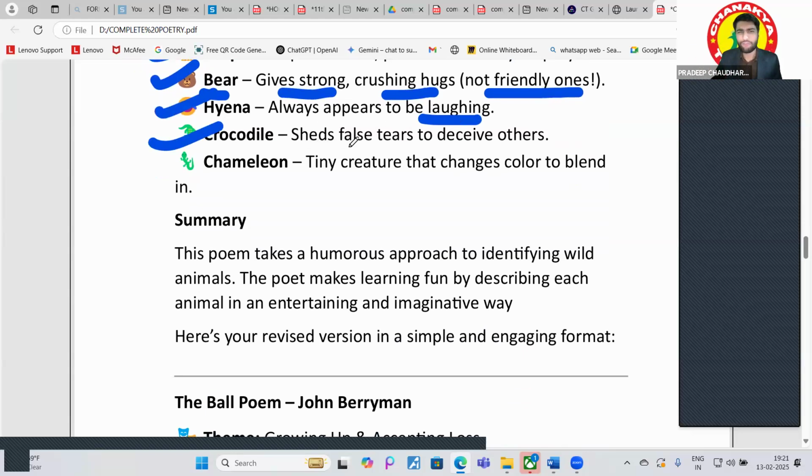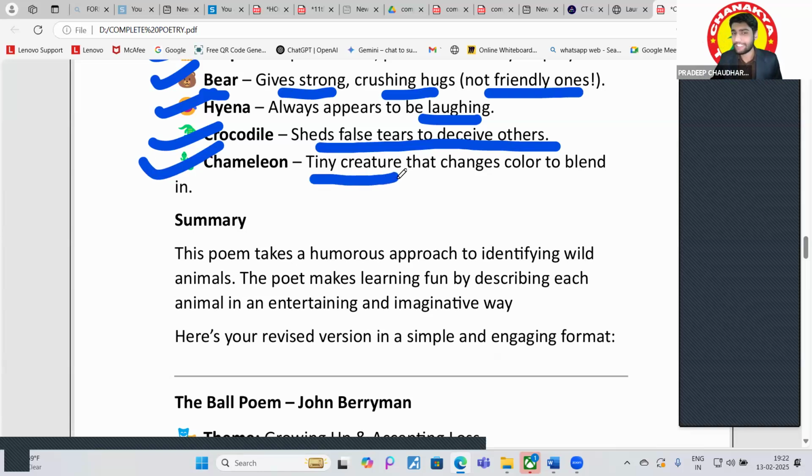The crocodile sheds false tears to deceive others. So he just wants to cheat others. It is believed that there are crocodile tears as well. If someone tells a lie, or has done something bad and after that is weeping, we say you should not believe it, those are crocodile tears. So what does it mean? That it sheds false tears to deceive others, to cheat other persons. Got it?